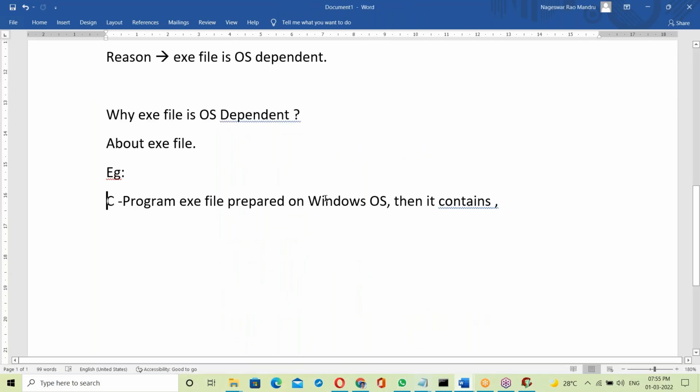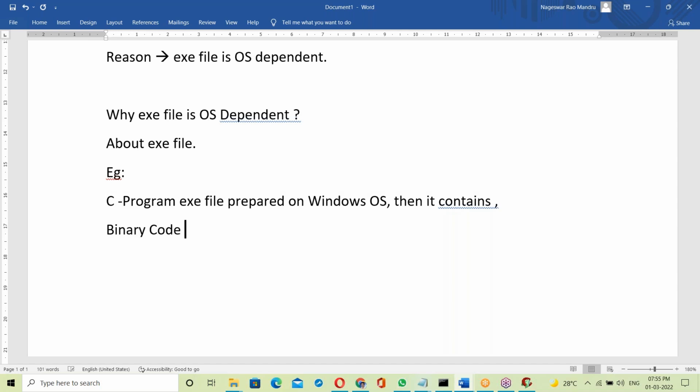If a C program exe file is prepared on Windows OS, then it contains binary code for the C program, plus binary code for the C library, meaning the stdio and conio header files, plus binary code for the OS library, which here is the Windows OS library.